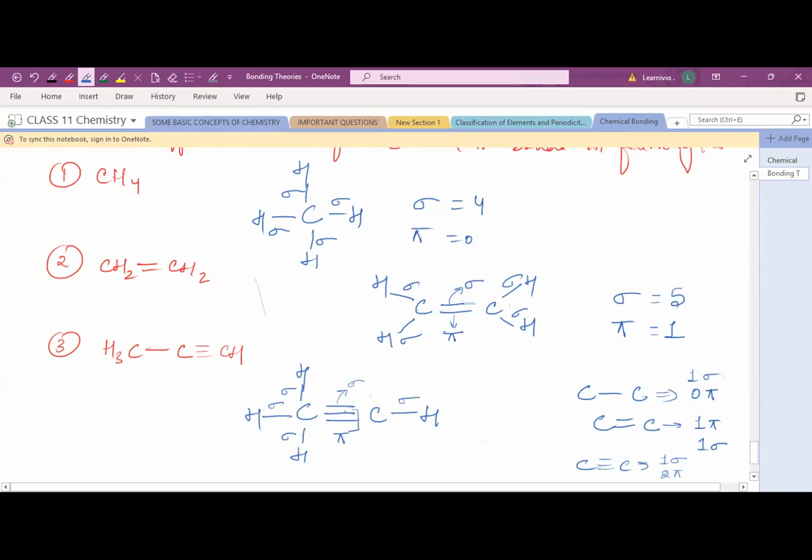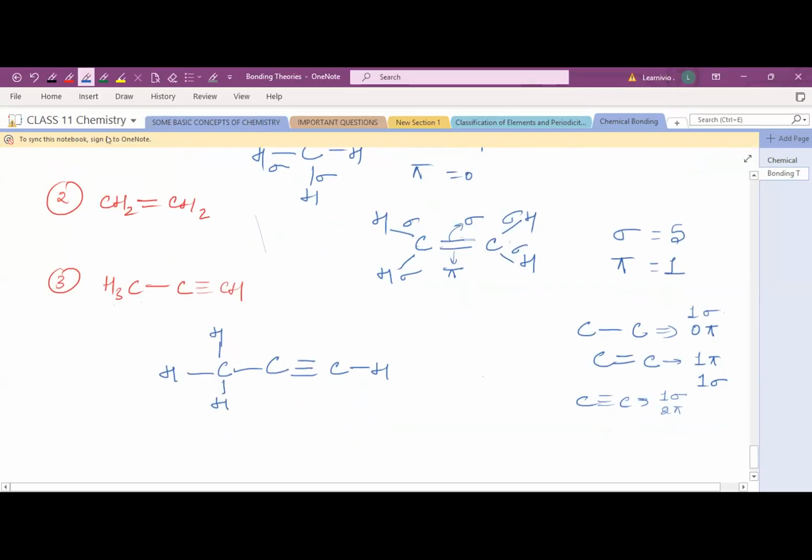Okay, just a second. It was CH3. The structure is wrong, I think. I just missed this carbon. One carbon is missing over here. See, the structure you have to draw is CH3, this carbon, this triple bond, this hydrogen. Now again, there is a carbon, right? 1, 2, 3 carbons. I forgot one carbon. Now it's the correct structure.